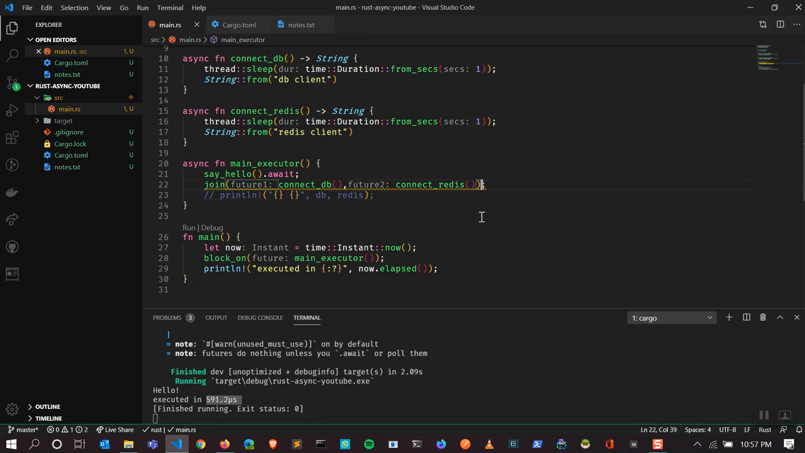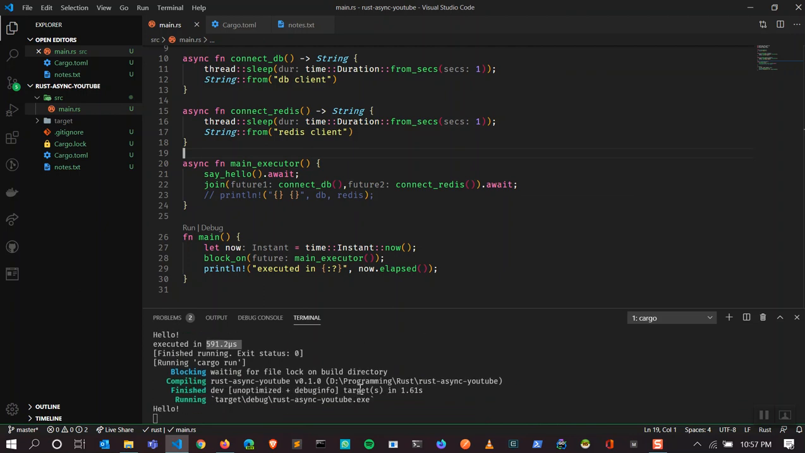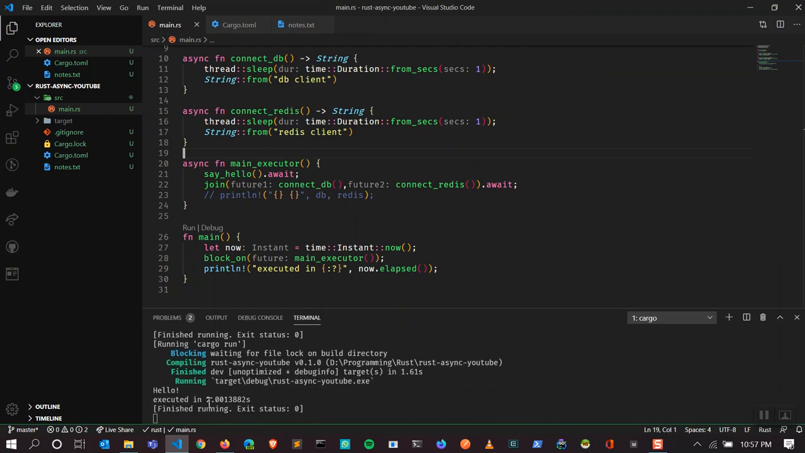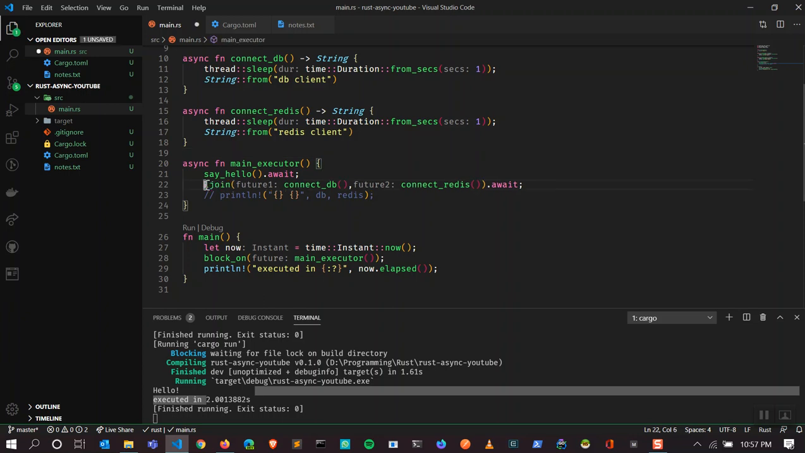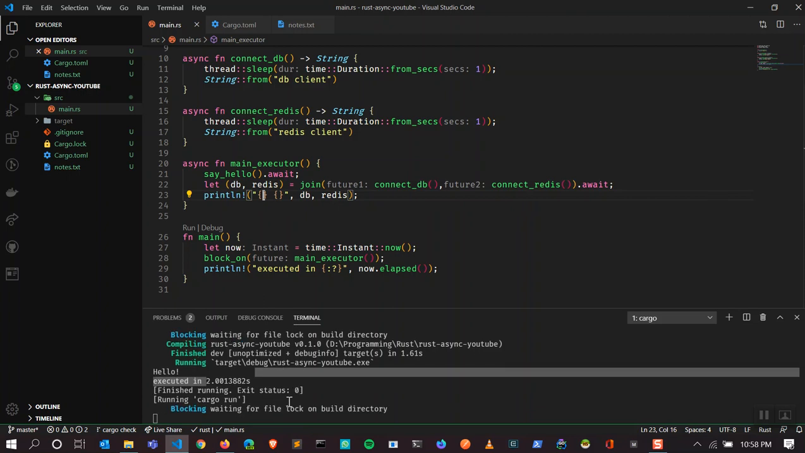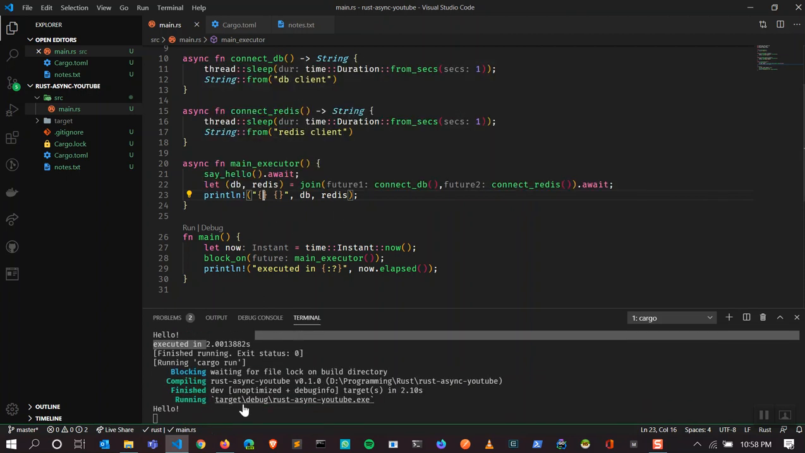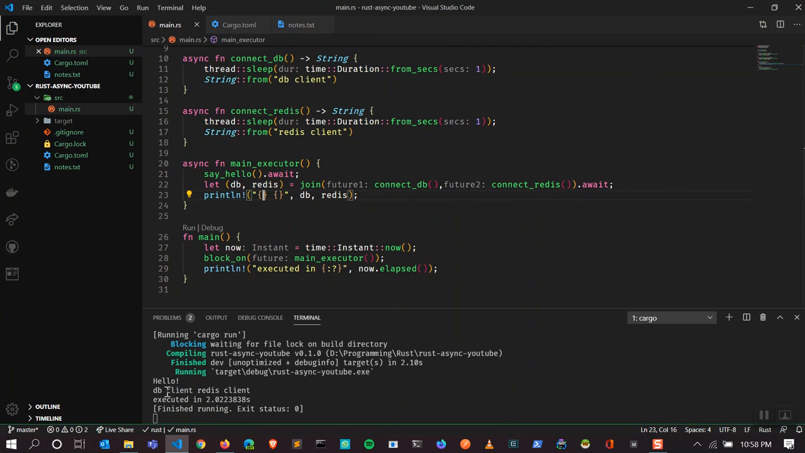So I'm going to await on it. Now let's see how it runs. It should take about 2 seconds. So it takes 2 seconds, right? So how do we read those values from the join? It's pretty simple. Join returns a tuple. So I'm going to write tuple, return db comma Redis, and write this one. So I'm reading those results from the tuple. It should say hello db client, Redis client, right? So we have seen how to make functions run concurrently.